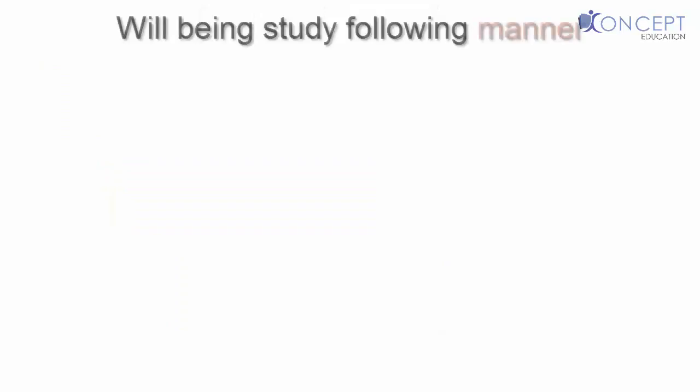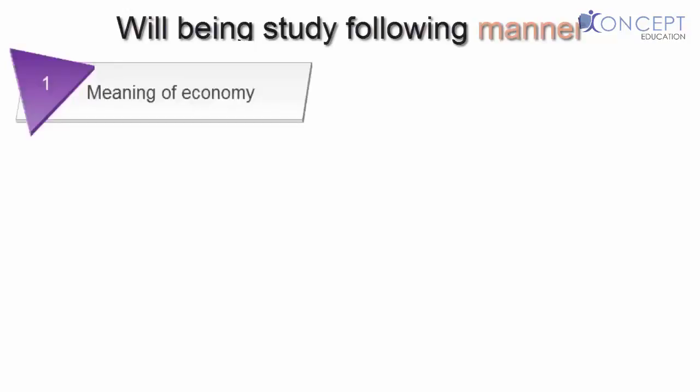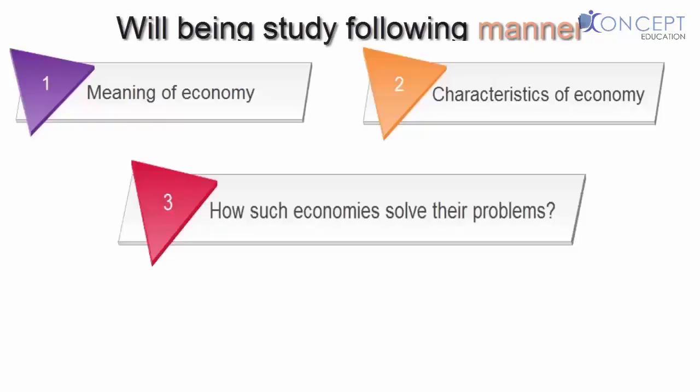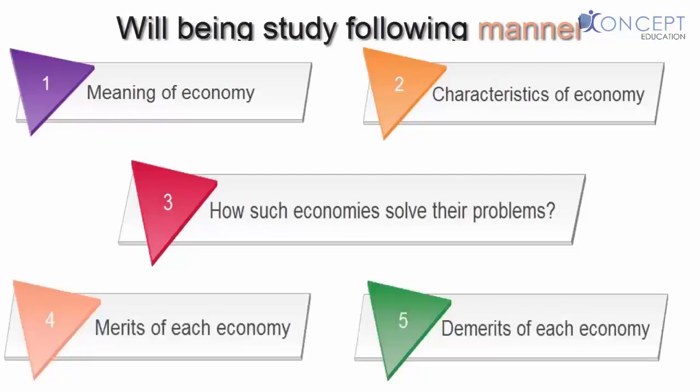Going ahead, we'll be studying in the following manner. First, we'll study the meaning of economy, meaning we'll understand what capitalist, socialist, and mixed mean. Then, we'll be studying the characteristics of these economies. And after that, we'll be studying how such economies solve their problems. Then the merits and the demerits. So there is a lot to remember. But keep in mind that if you understand this, it's very easy.